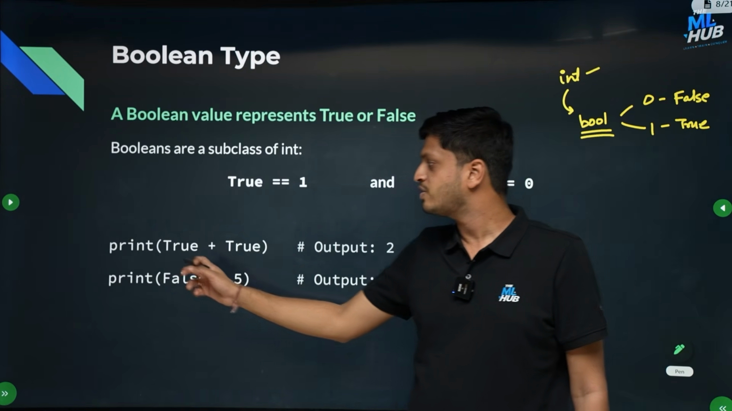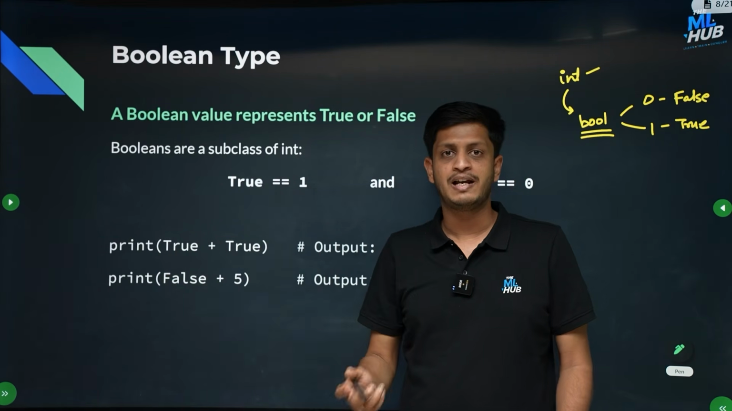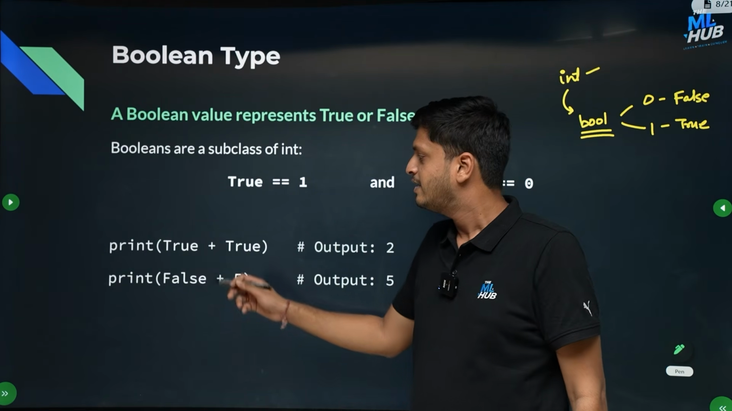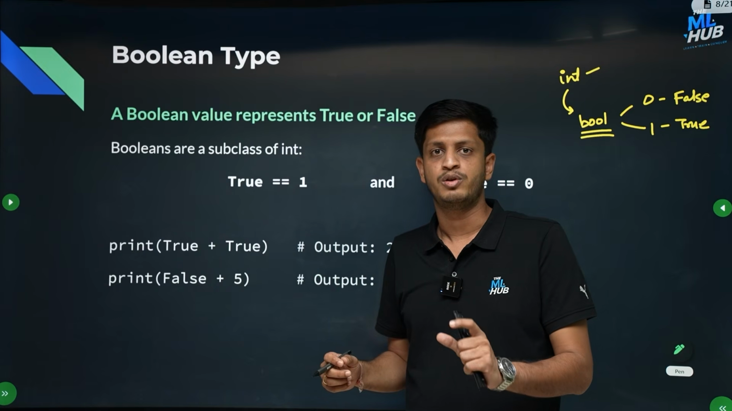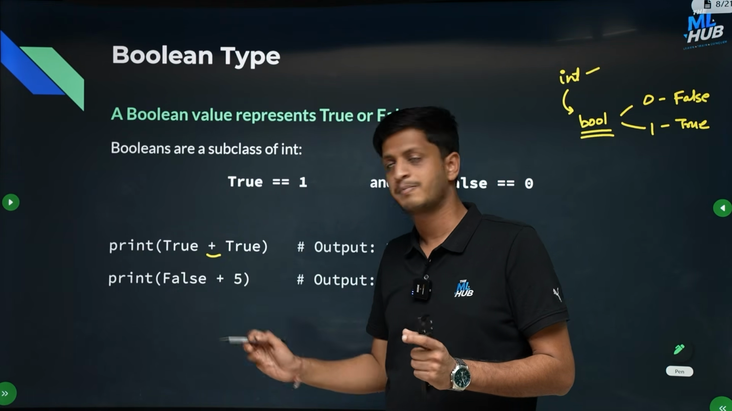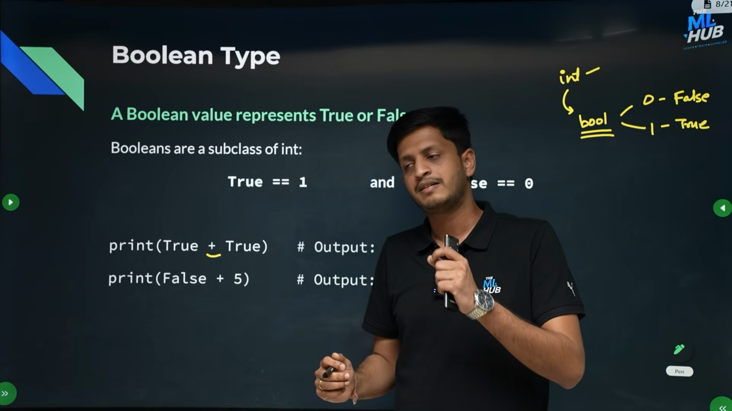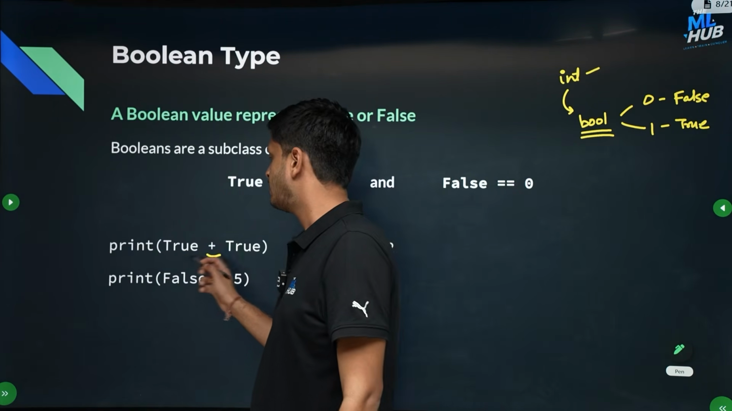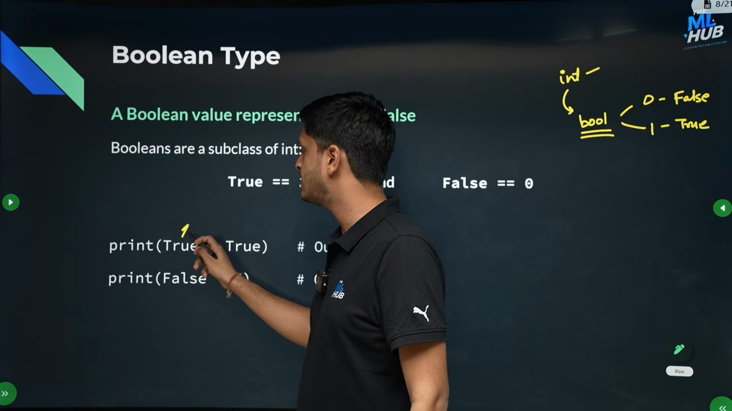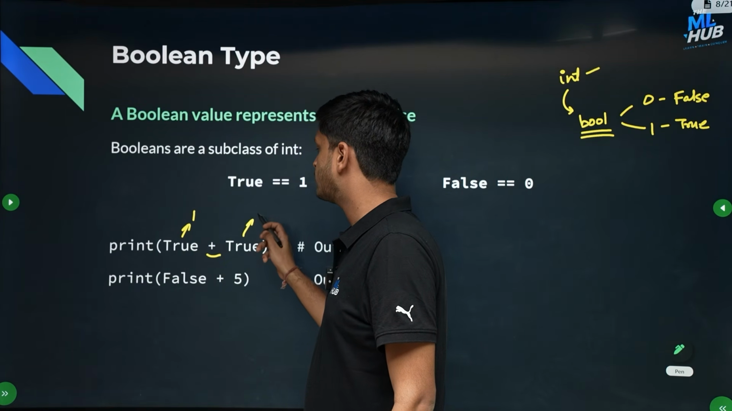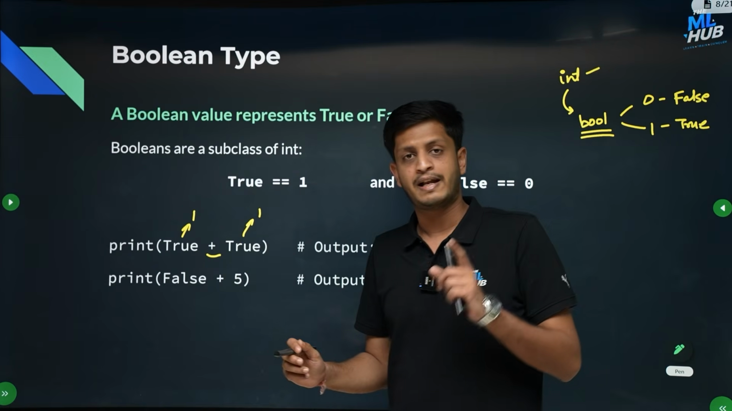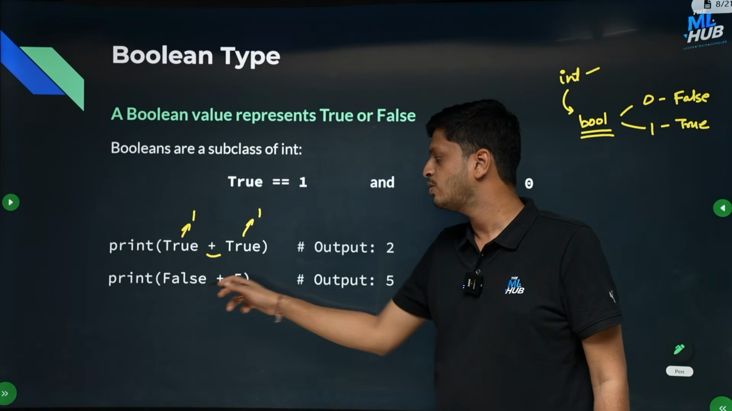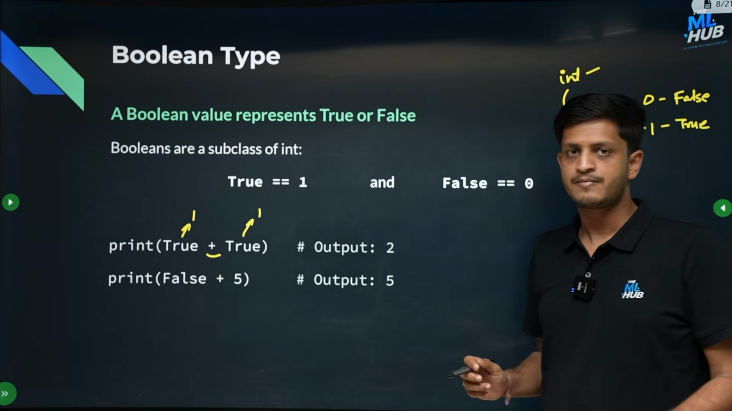So if you actually try to do true plus true, what will happen? Since bool is a subclass of int, when you are doing an arithmetic operation like plus, minus, multiply, divide, internally the boolean will be converted to the integer representation. So when you evaluate this expression, true will be converted to its integer value, which is 1, and this true again will be converted to 1, and then this 1 plus 1 will become 2. Similarly, false plus 5 will become 0 plus 5, which is 5. Okay.